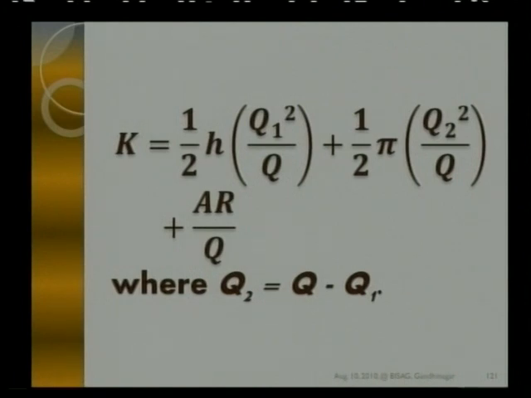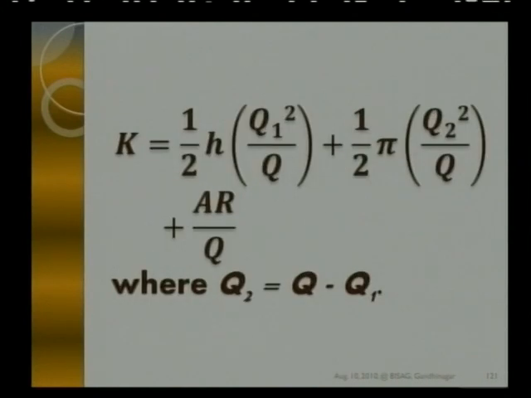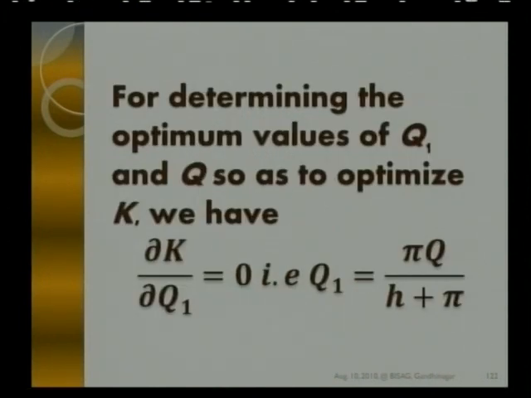No doubt there are once again three variables, Q1, Q2 and Q. But still I can use Q2 is equal to Q minus Q1. If I put Q2 as Q minus Q1, this total cost function now will be a function of only two variables, Q and Q1. So we'll have to use partial differentiation. For determining optimum values of Q1 and Q so as to optimize K, take the partial derivative of K with respect to Q1 and equate to 0.